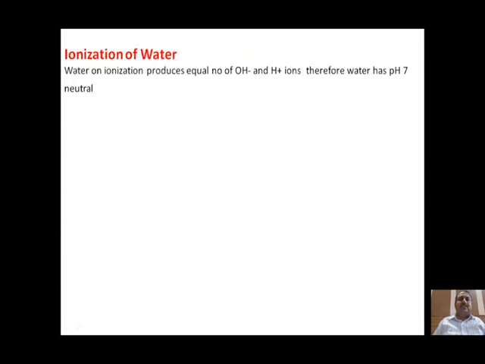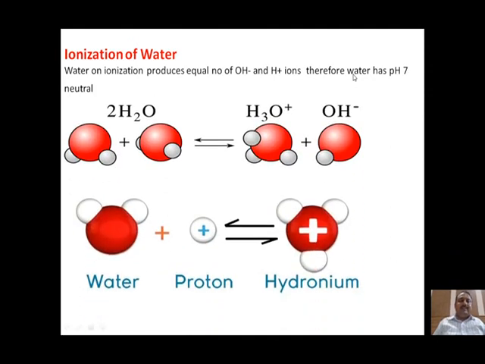Next, ionization of water. We know that ionization of water is responsible for the production of an equal number of hydroxyl ions and protons. Therefore, this water molecule produces the same number of positively charged and negatively charged ions. Therefore, the pH of water is 7. How does this process of ionization occur in water?